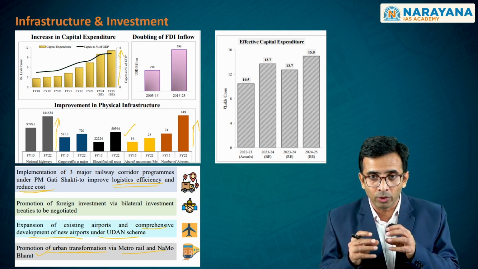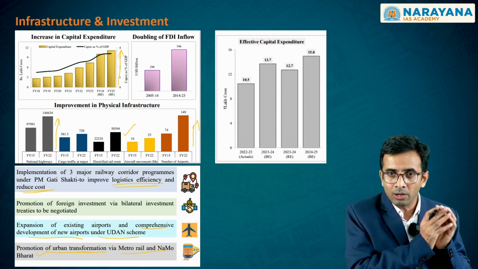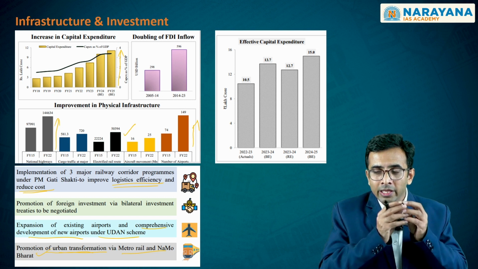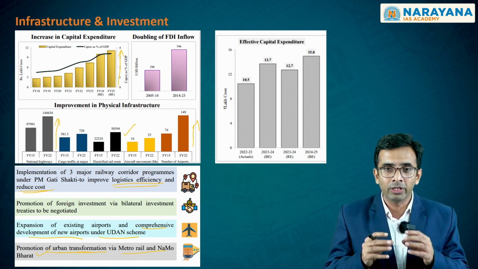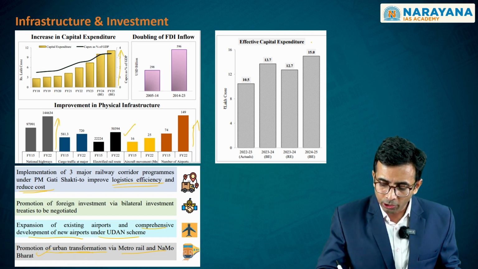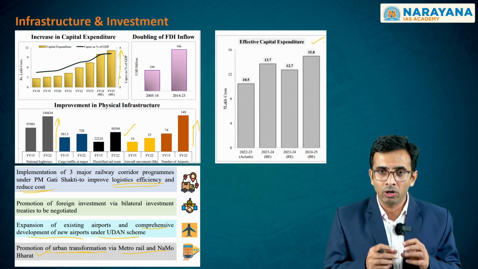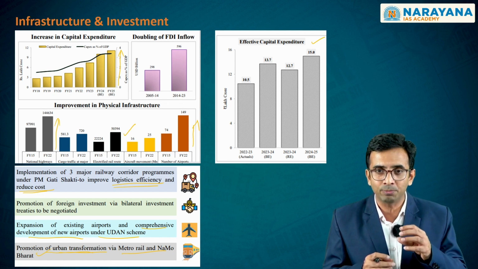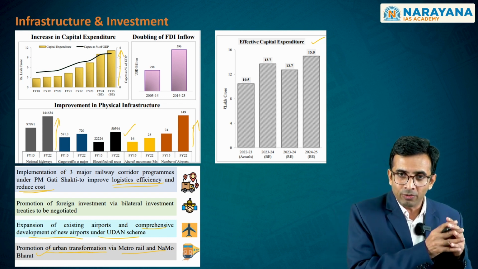All these 3 components which are part of this so-called PM Gati Shakti master plan are the ones which are receiving the bulk of the investments. On the other hand, if you look at this particular graph, it is referring to what is called effective capital expenditure. The capital expenditure is one aspect.